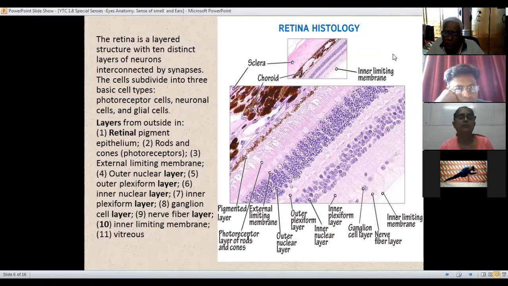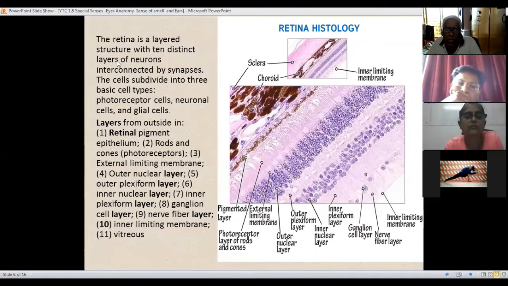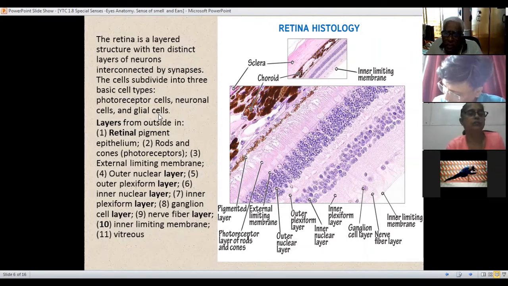Then here they have specifically asked about retina histology, in depth beyond the surface level. Now what is the retina? The retina is a layer. Again we'll go back to the eye. Here, retina histology, this inner part. The retina is a layered structure with 10 distinct layers of neurons interconnected by synapses. The cells subdivide into 3 basic types: photoreceptor cells, neuronal cells, and glial cells.